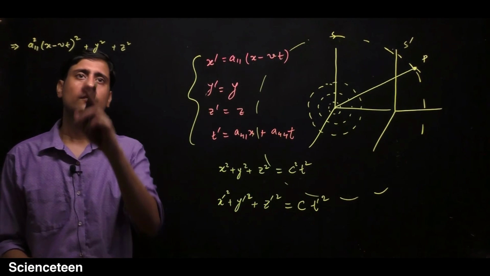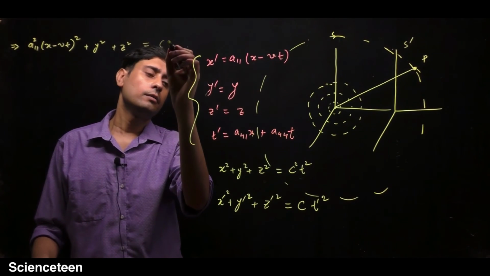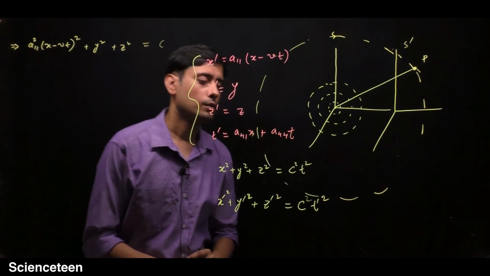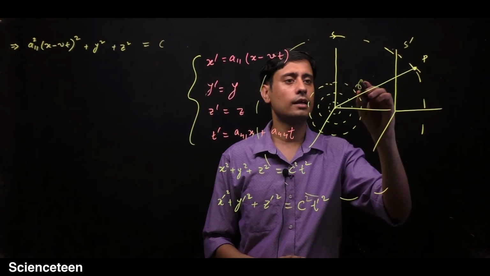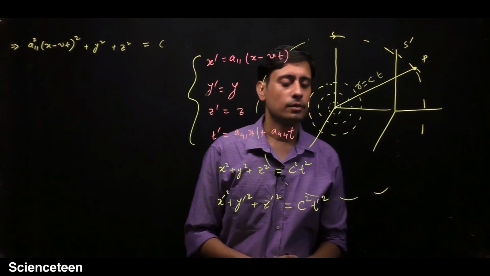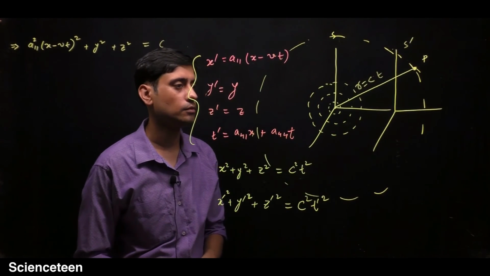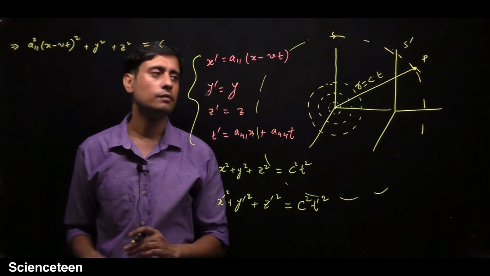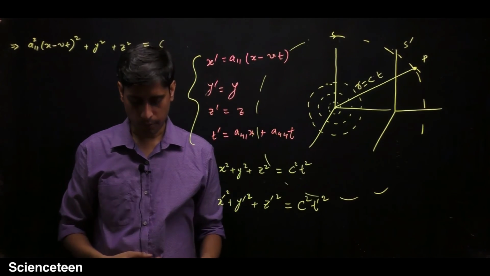So x prime square plus y prime square plus z prime square will be equal to c square t prime square. The c will be the same for the two. This radius r is given by the velocity of light c into the time taken. So the c will be the same for all inertial observers. So both observers will measure the same speed with which this wavefront is expanding.